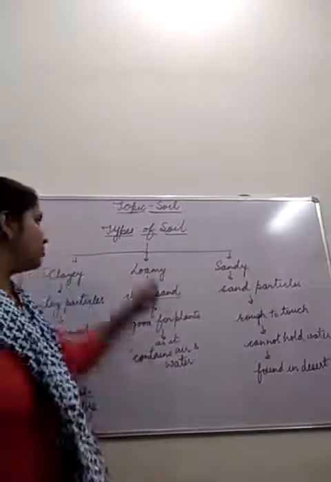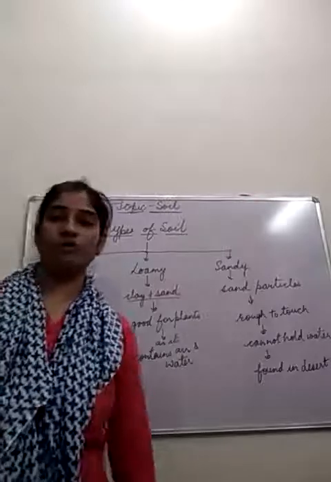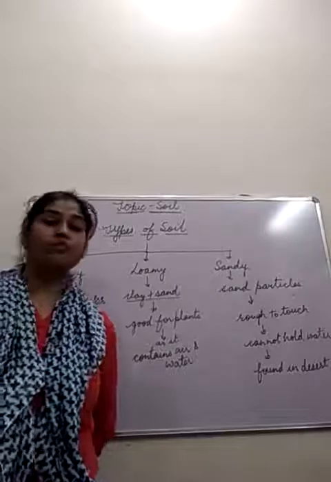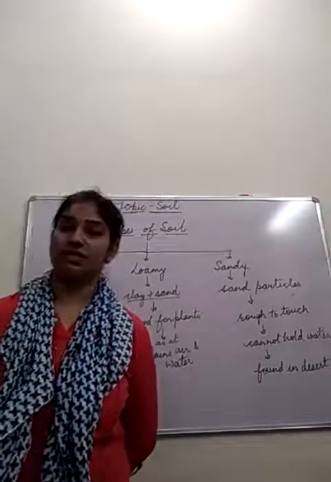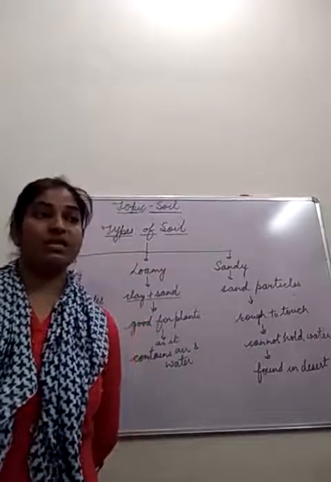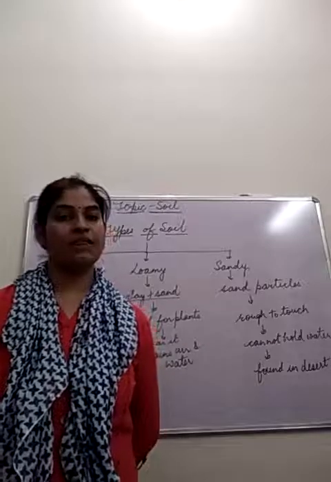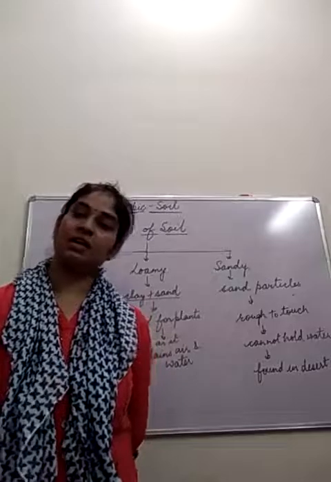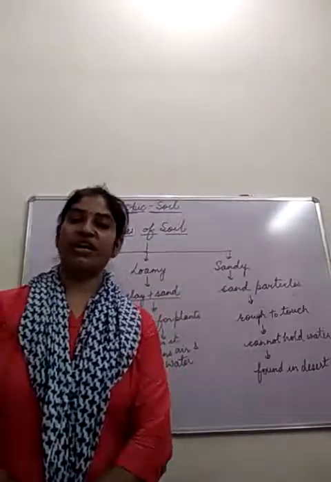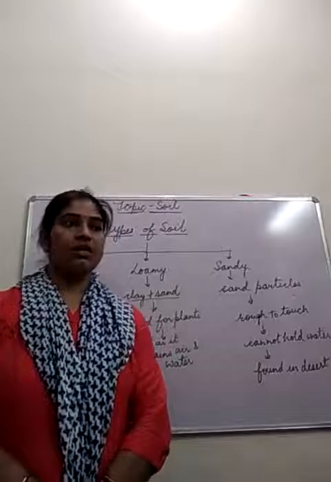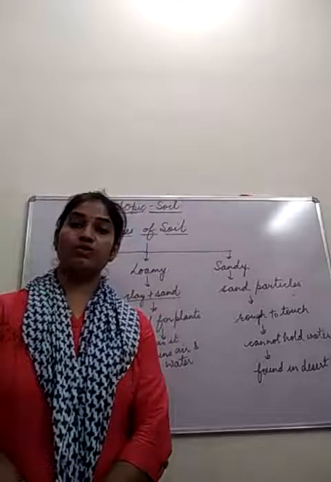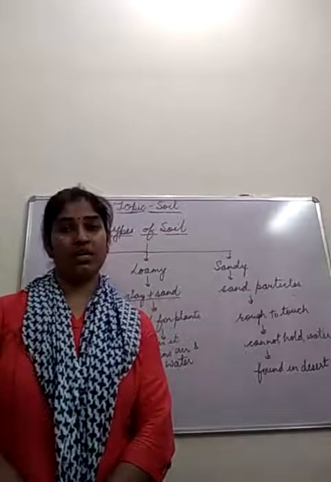Now we will study about the types of soil. How many types of soil are there? So beta, we see different types of soil are found at different places. If you see the roadside, the seashore, or the garden, you will see different kinds of soil. It would differ in color and in touch. So different soils are found at different places. The color of soil can be black, yellow, or red. So soil is also found in many colors.